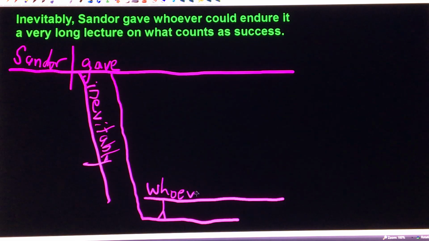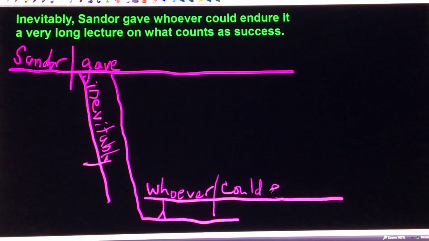So that's our subject, and could endure is the verb. Could is the modal verb, endure is the main verb. And what gets endured? Does anything get endured? Yes, it. So that is the direct object.